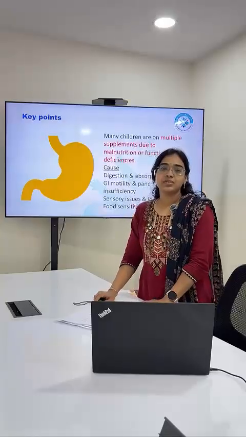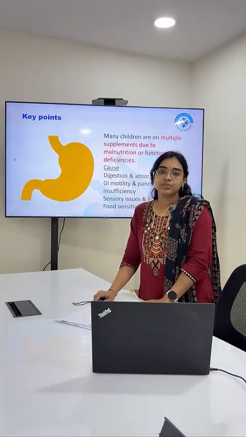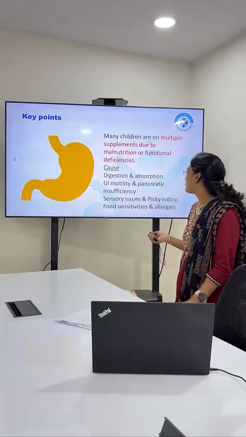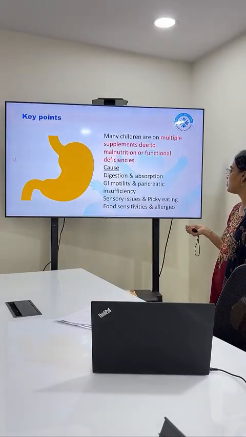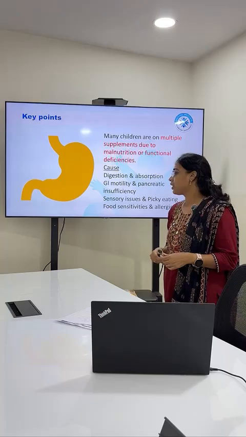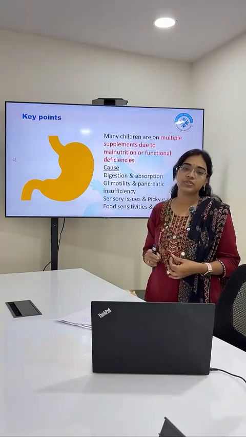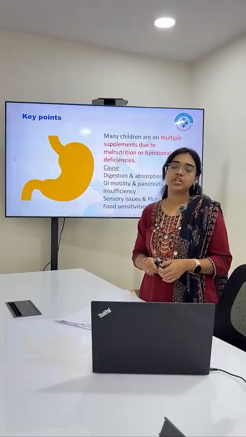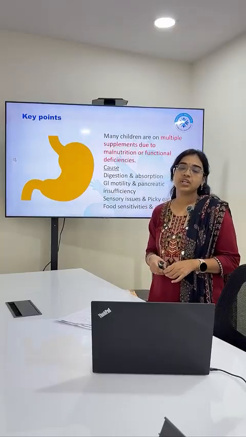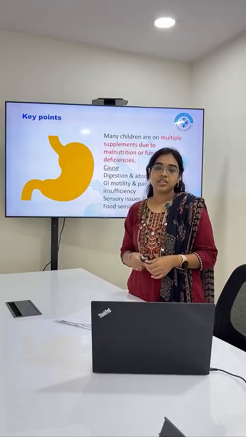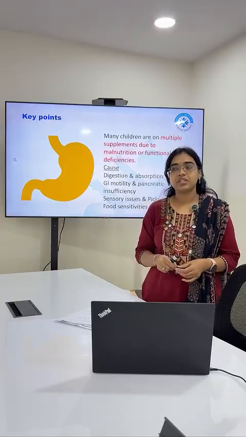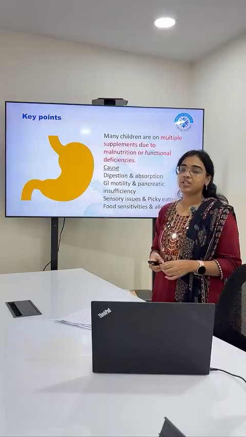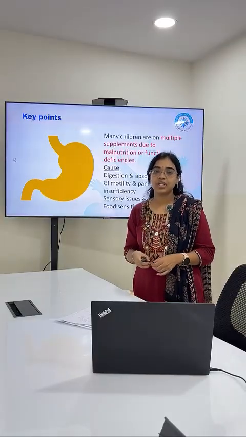Many autistic children are using multiple supplements due to malnutrition and functional deficiencies. So these are the major challenges for kids having malnutrition issues. The first thing is that kids with autism spectrum disorder usually have sensory issues and picky eating. When it comes to food, the major sensory issues we observe are related to texture, taste and smell, and for some kids it also depends on the temperature of the food. Because of that, they are unable to accept all food items.